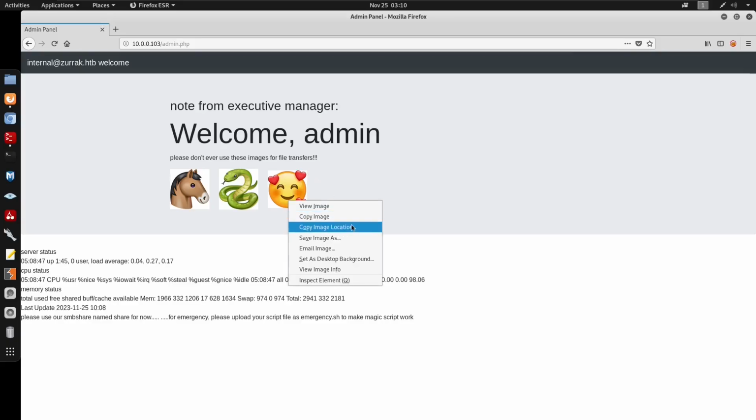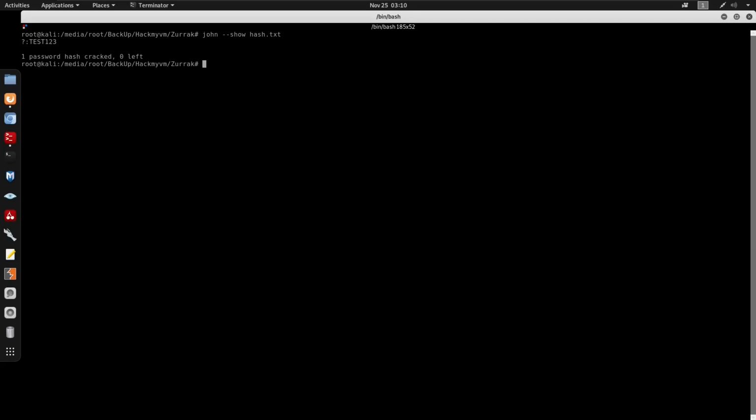So I'm going to copy the image location. I'll just make a directory for images, cd into images, and get this. We do have stegseek, or you can use steghide. I mean, steghide will actually do the same thing.